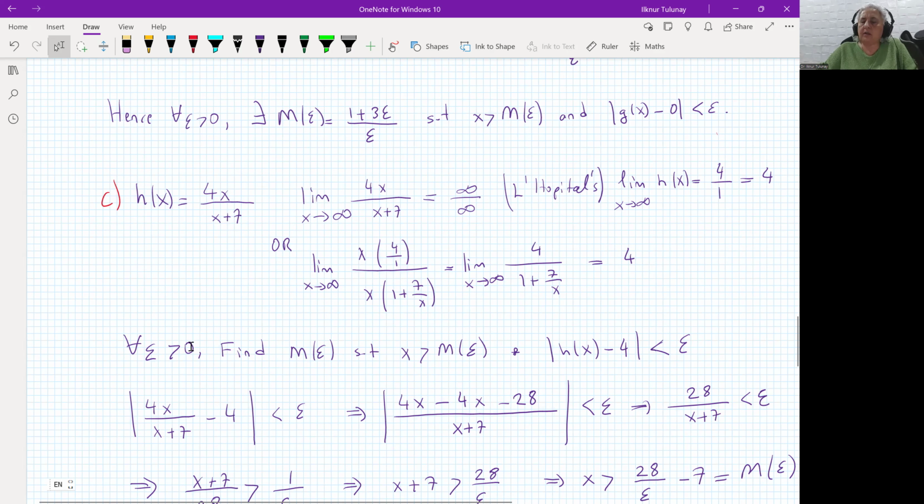The question is, we would like to prove this with an epsilon limit definition. For each epsilon bigger than 0, we would like to find an expression depending on epsilon satisfying this inequality and this inequality. Start from this inequality and then try to find an expression for m epsilon. That's the idea.